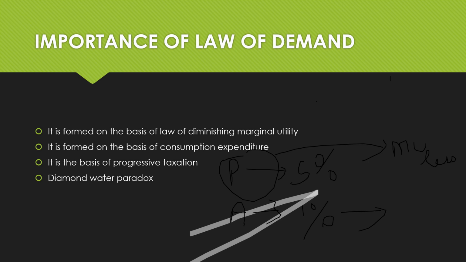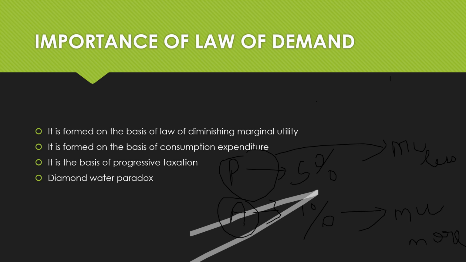But in case of A, who is very poor, if the tax is let's say 0.5% and now it becomes 1%, it's a very big deal for him. Because for him, the marginal utility of money is more. Why is the marginal utility of money more for A? Because A is poor, and every additional unit of money matters a lot to him.